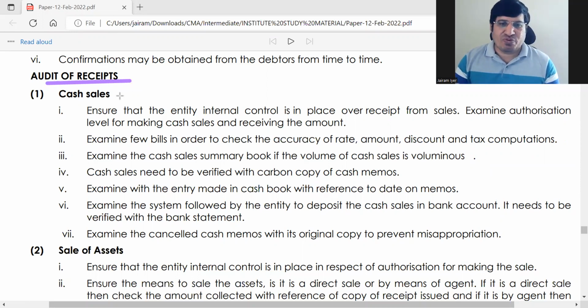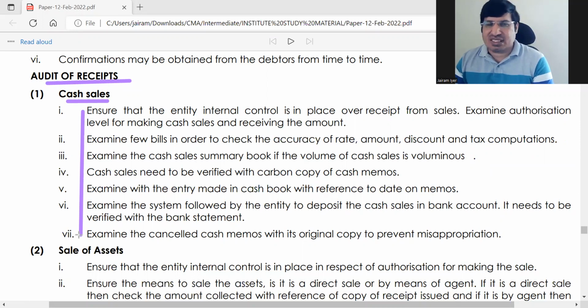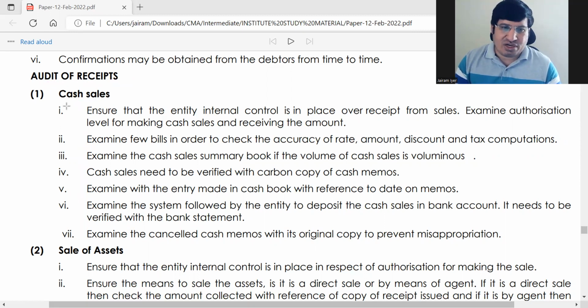If you understand the steps, for example, first we are seeing cash sales, you can write for any receipt. All receipts are more or less the same. Some points will be different, but 80% of the points will be the same for receipts. Similarly for expenses or expenditure. So if you get a question for audit of cash sales, you will get about 5 marks questions.